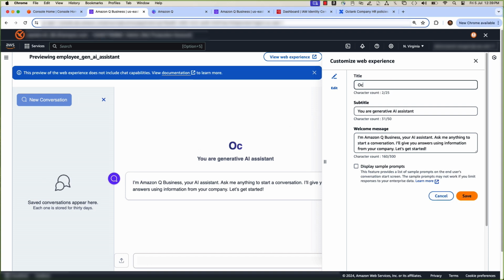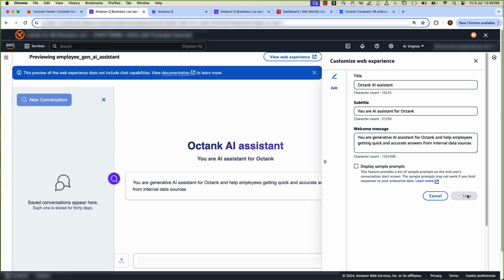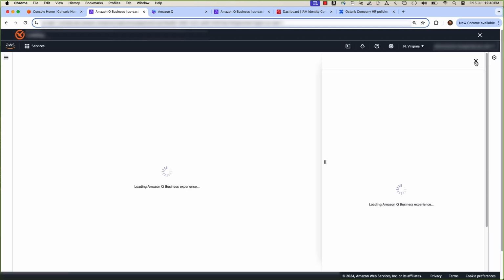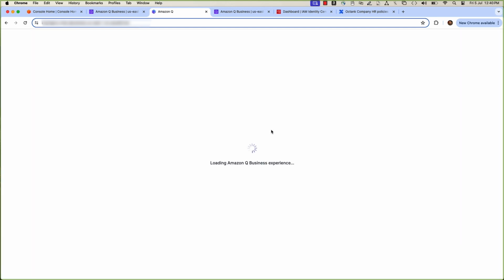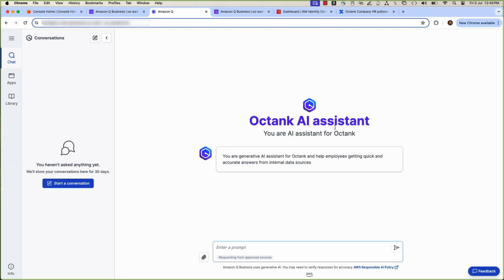We want to build a custom Octank AI Assistant application. Let's save the settings. To verify the change, go back to web URL, refresh the page. Now you can notice the web banner changes from Amazon Q Business to Octank AI Assistant.